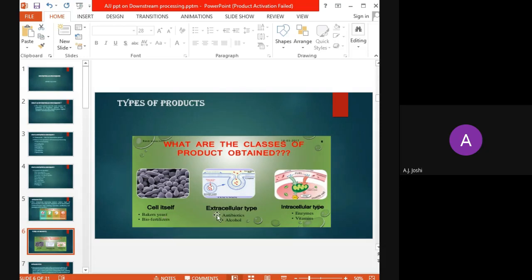Now, if it is the extracellular type, so if our fermentation product is either alcohol or antibiotics, a variety of antibiotics, all these are the extracellular type. In that case, the product will be released by that particular microbial cell within the fermentation broth. So only after separating out the biomass, then we have to concentrate on our desired product from the filtrate or from the finished fermentation broth.